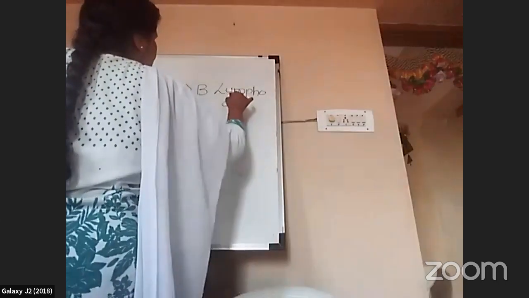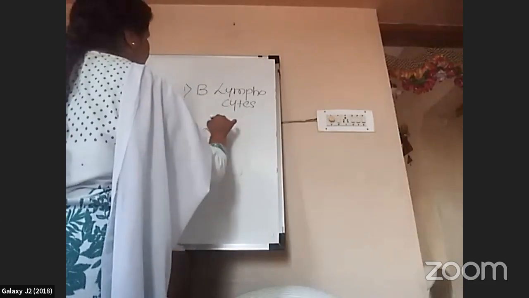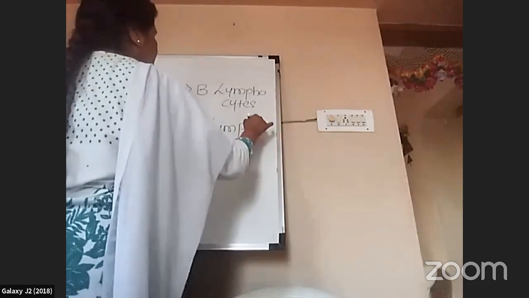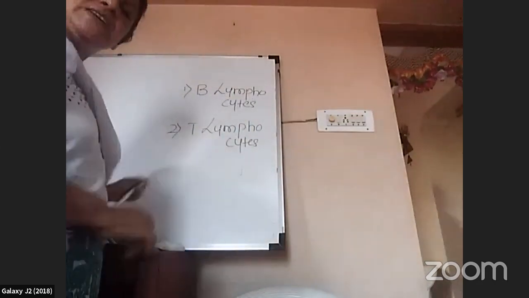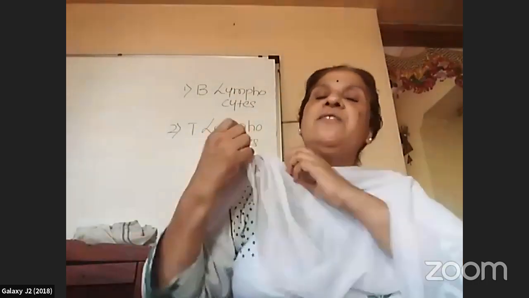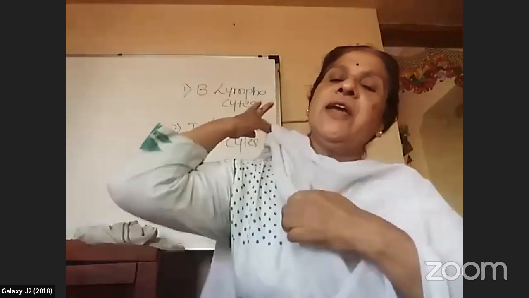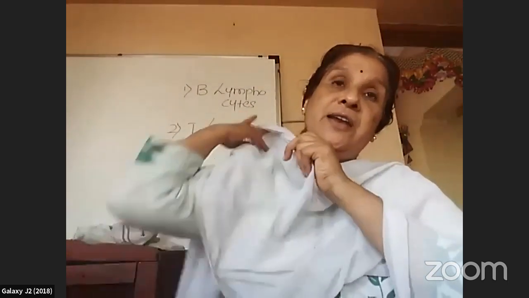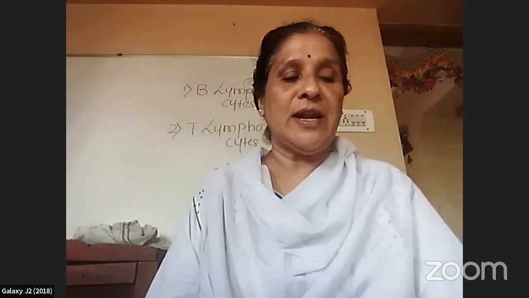B lymphocyte and T lymphocyte. So how do the B lymphocyte and T lymphocyte play an active role in defending our body? How are they involved in creating the resistant capacity in our body? How do they fight against disease causing microorganisms?